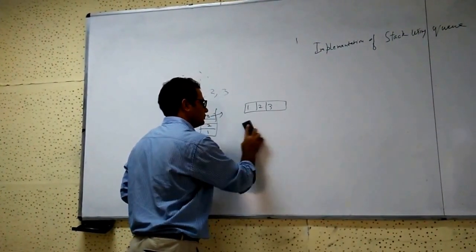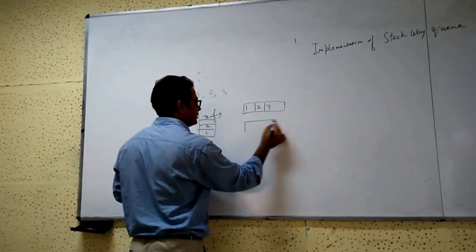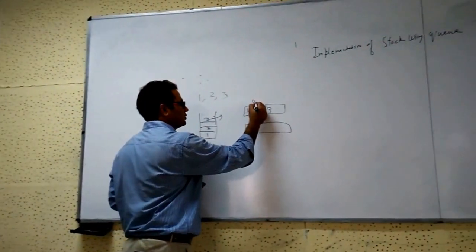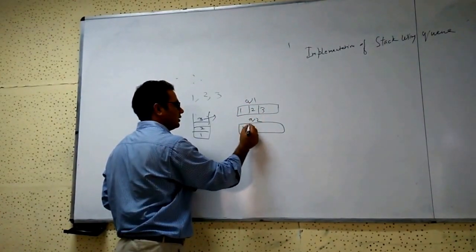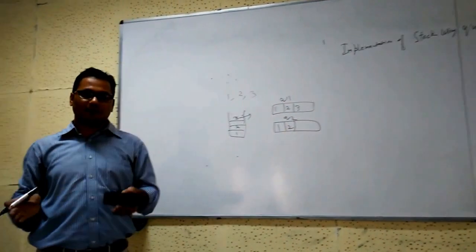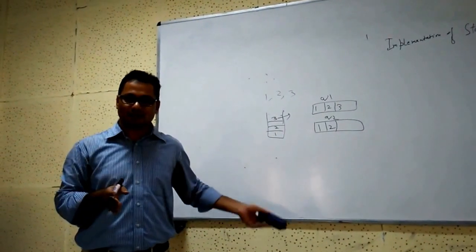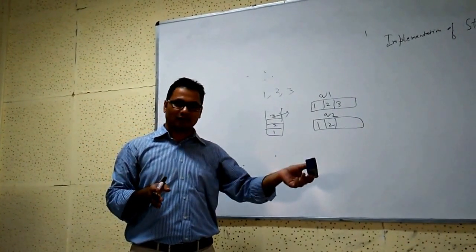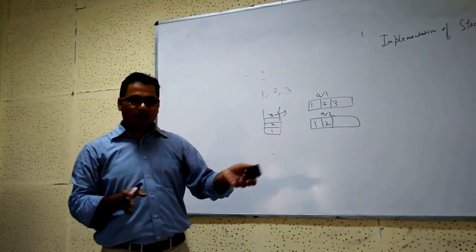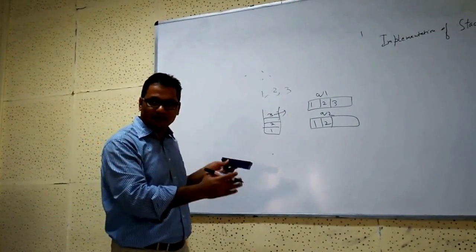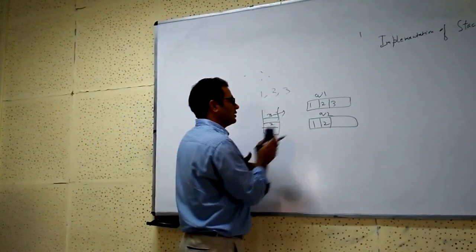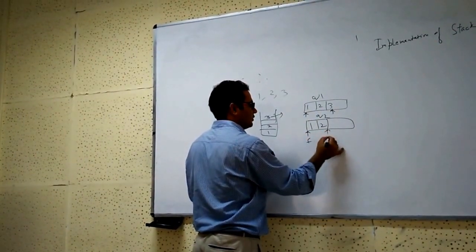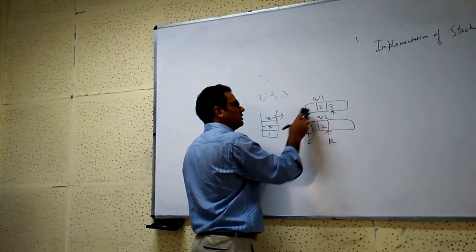What I will do is transfer elements from the first queue to the second queue. This is q1 and this is q2. Suppose 100 people are standing in the queue for the railway reservation counter, and I ask them to shift to another queue. In this way, I am asking n-1 to shift into another queue, and the last one will come here. In this case, this is front and this is rear. Front and rear.